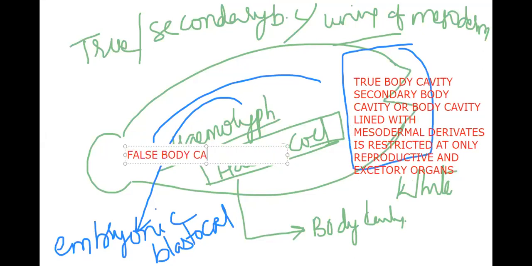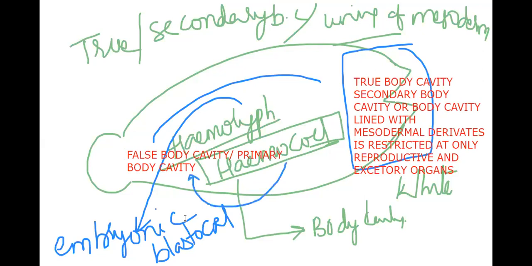Whom do we call false body cavity? The primary body cavity is called false body cavity. So focus here. The body cavity of cockroach is hemocoel. What is hemocoel? Hemocoel is false coelom, false body cavity. Okay, so that's it. Hemocoel.